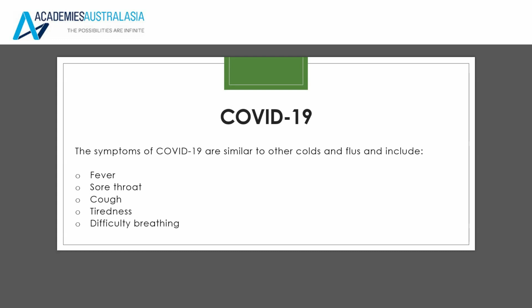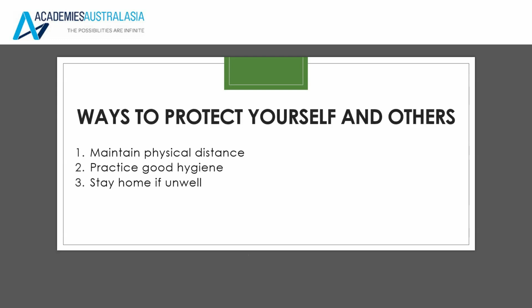The symptoms of COVID-19 are similar to other colds and flus, including fever, sore throat, cough, tiredness, and difficulty breathing. Ways to protect yourself and others while you're on campus and at school: 1. Maintain physical distance. So keep a distance between you and your classmates and teachers and staff, approximately 1.5 meters apart. 2.